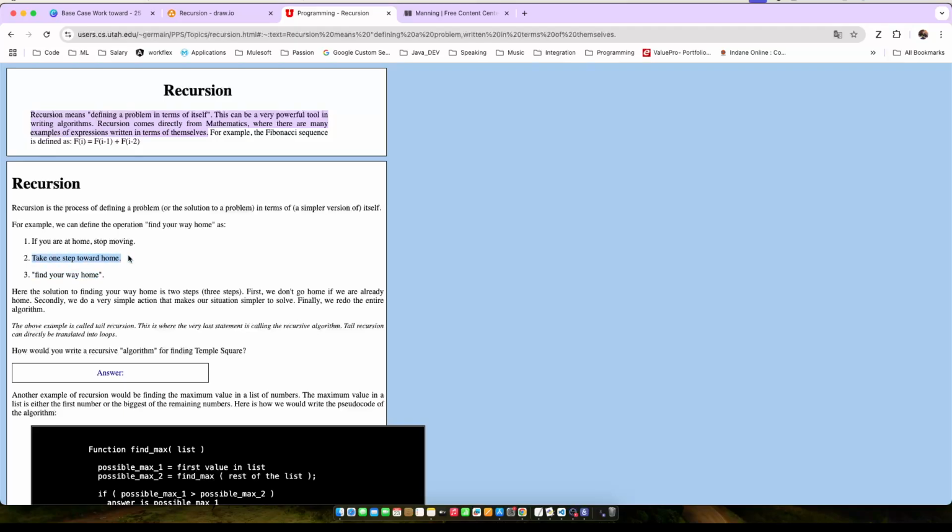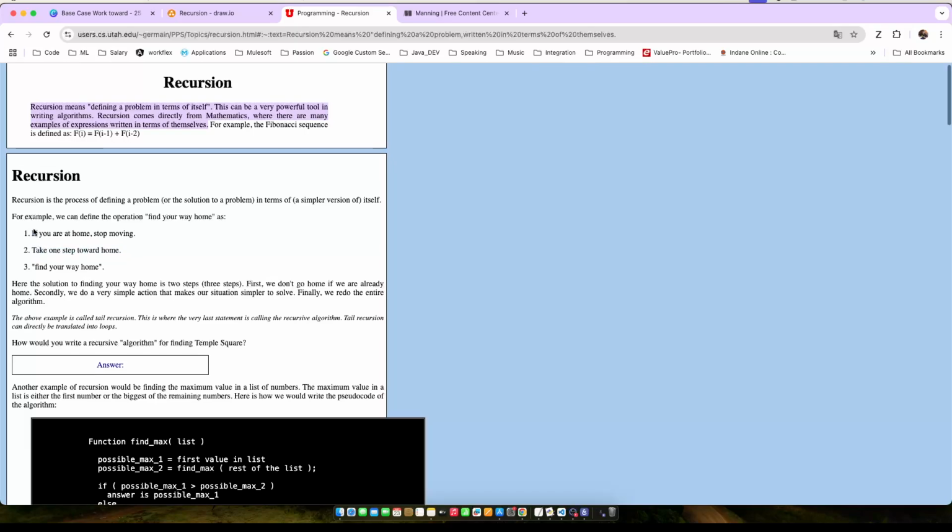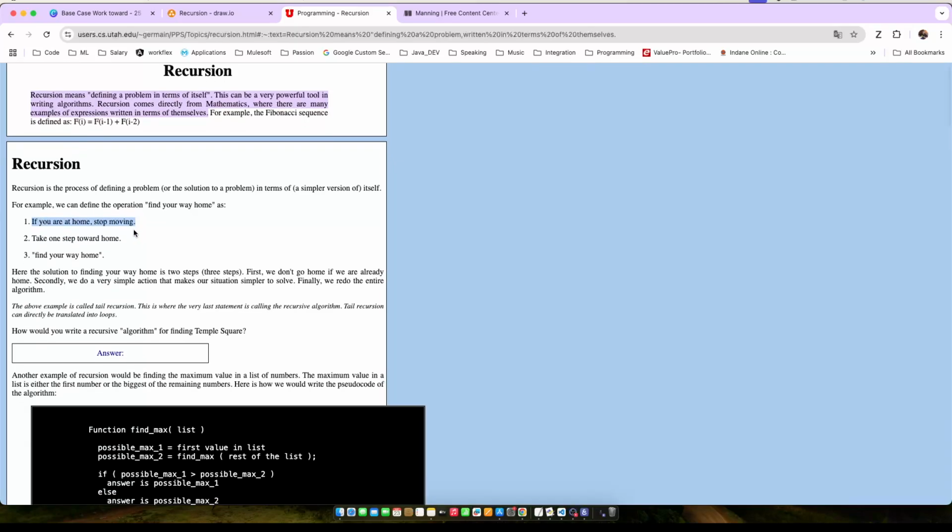The reason I said this multiple times is so you can understand how in recursion you are trying to solve the problem by simplifying the main problem. In every step, you try to simplify your problem so that you ultimately reach your main goal. For example, step number two is not a base case. Base case is something where you stop calling the function.